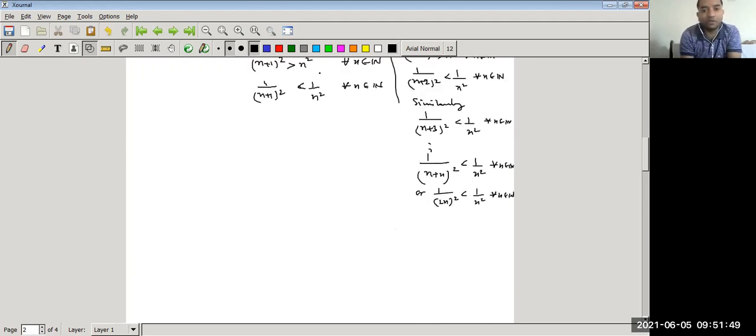So we are able to derive a relation. These are all the calculation part, of how we can relate the other terms with 1 upon n squared.